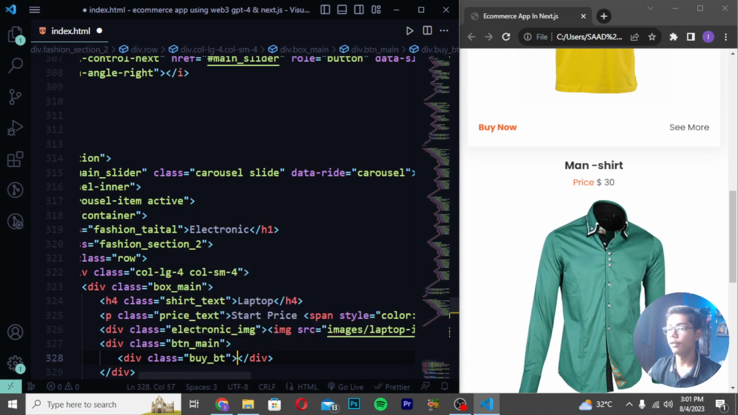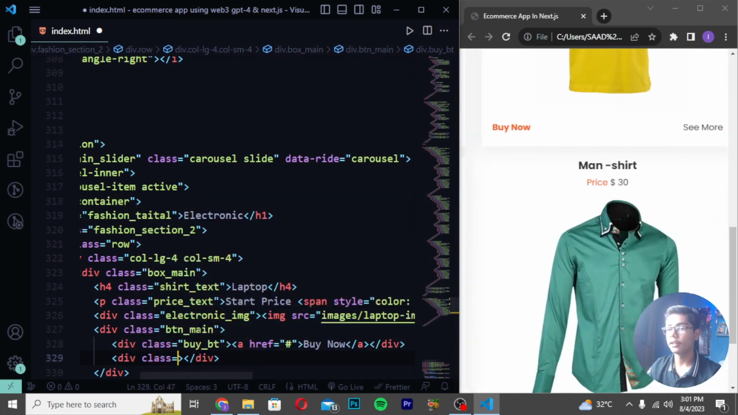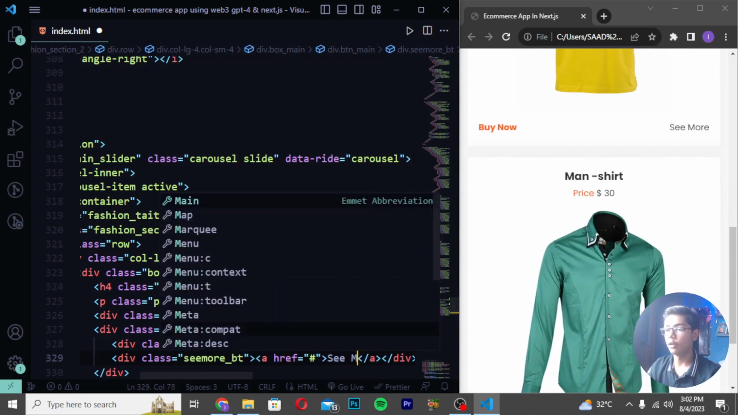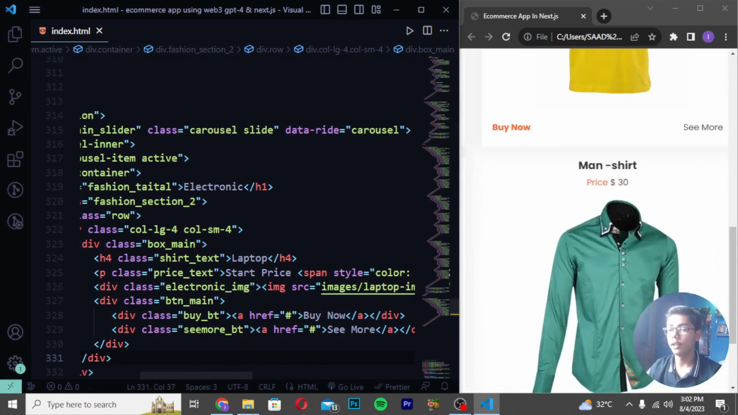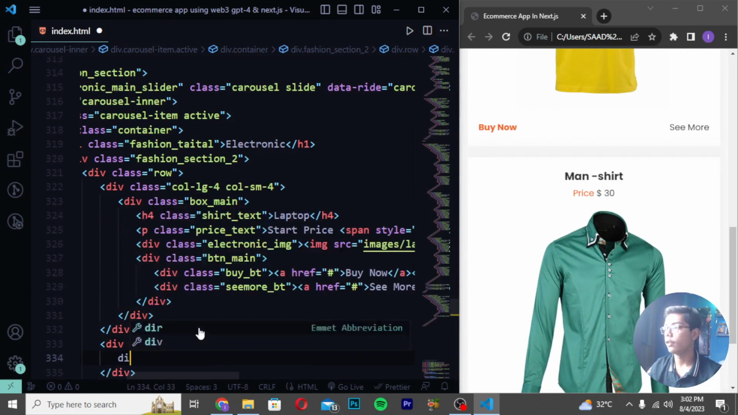Then I will be now doing one thing. Here I will be writing a tag and write buy now. And here div class I will be writing here see more bt. Then when you just done with this, here I will be now writing here see more, like this thing, save it. And after saving here, you have to now just write here div class. Then I will be writing it as col lg 4. Write here col sm 4. Then I will be writing div class box name.